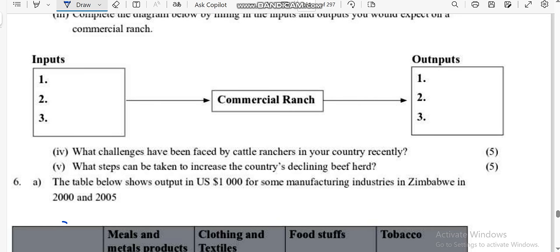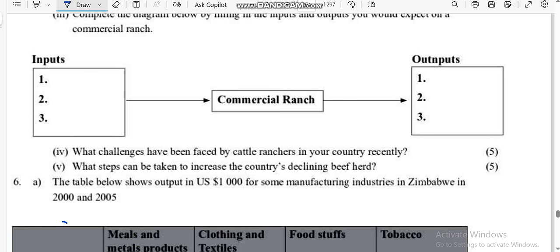What steps can be taken to increase the country's declining beef herd? Obviously, number 1, an educational campaign, because the decline is a result of lack of knowledge.